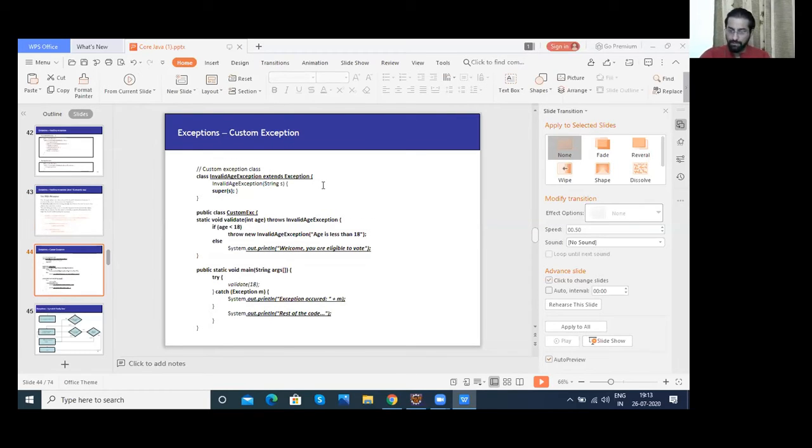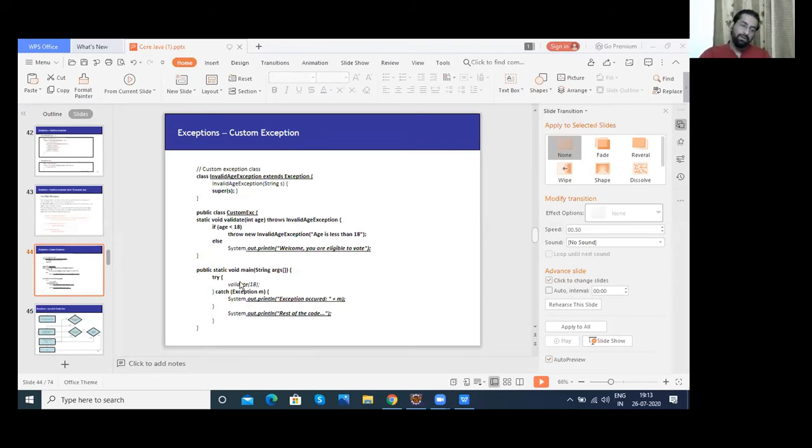So yep, I'll come to Akriti's question of age. First, let's go through it. If a person's age is less than 18 and he's not eligible to vote, then in that case we can represent the situation with if else also. Then why do we use the throw keyword to throw an exception? I have one doubt. Why the throw keyword? Yeah. Okay. If a person's age is less than 18.